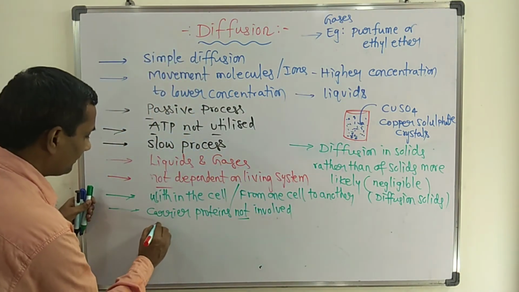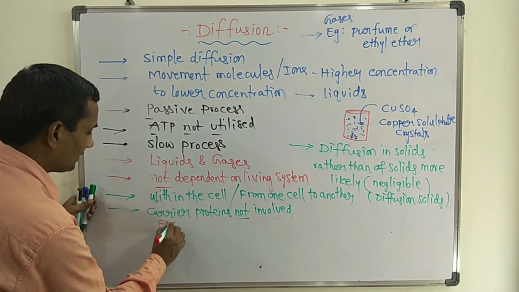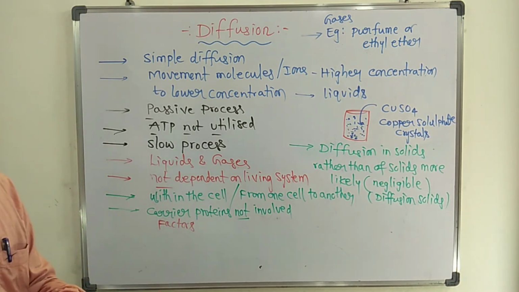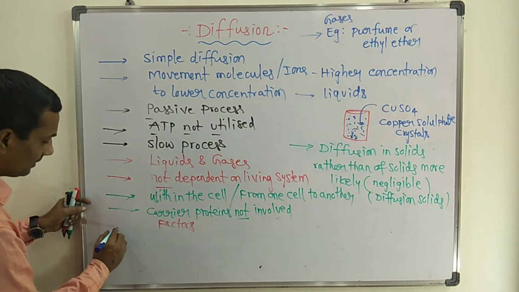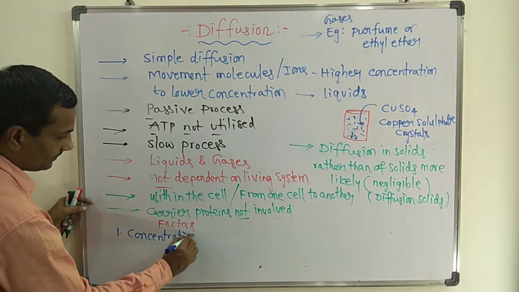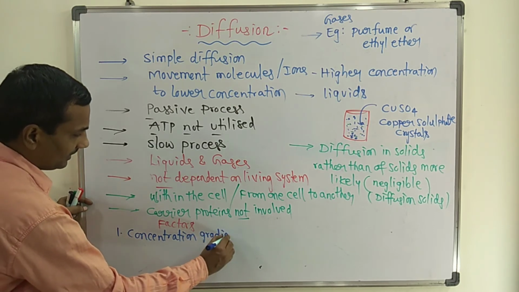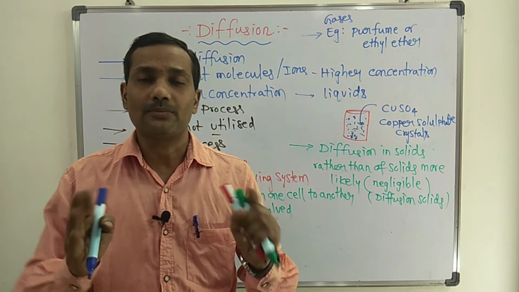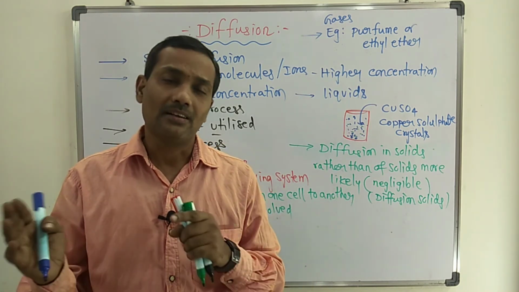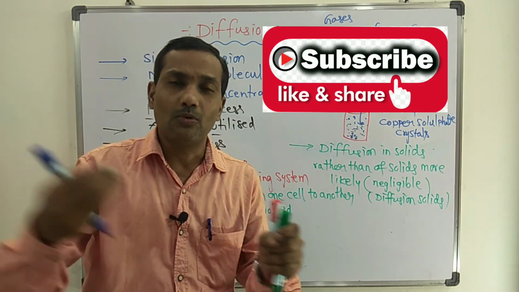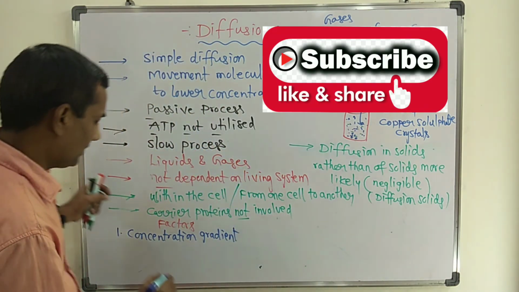Now, factors affecting the diffusion process. Various different factors affect diffusion. The first is concentration gradient. There should be a difference in the concentration of ions or molecules: one side should be high and the other side low. Then only the movement of molecules takes place.